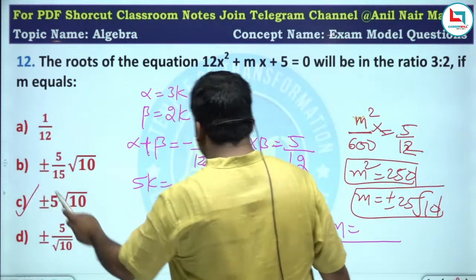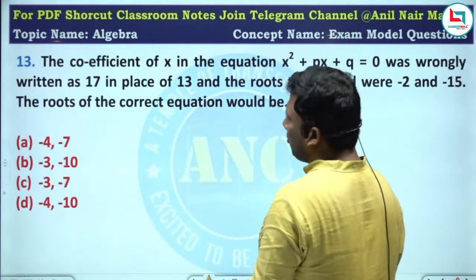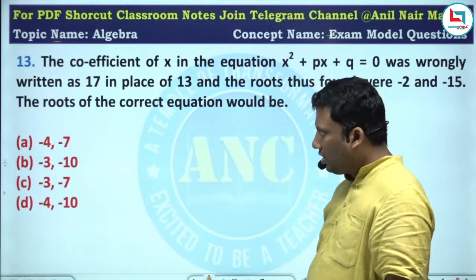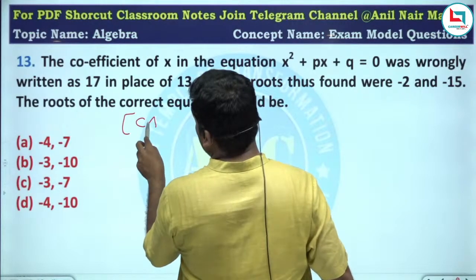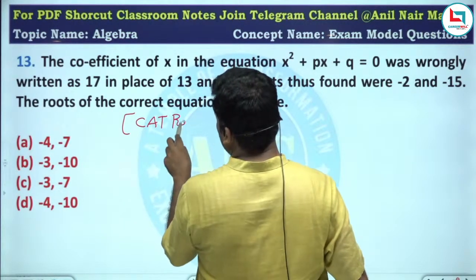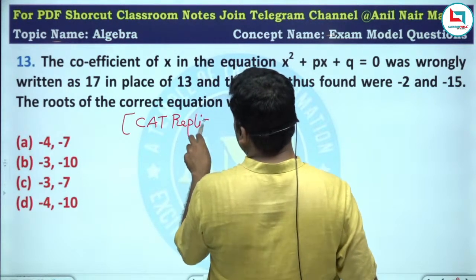Very, very straightforward foundation based question. This is a CAT replica question, the 13th question. Read the question first, sir.